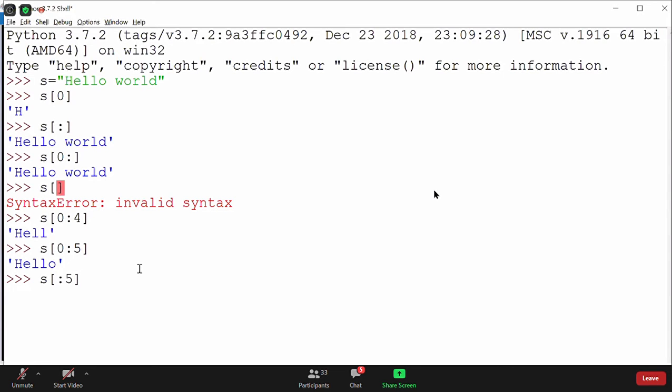Colon 5 is perfectly valid syntax and still prints hello. If you don't write the start value, it starts from the 0th index and goes till 5.